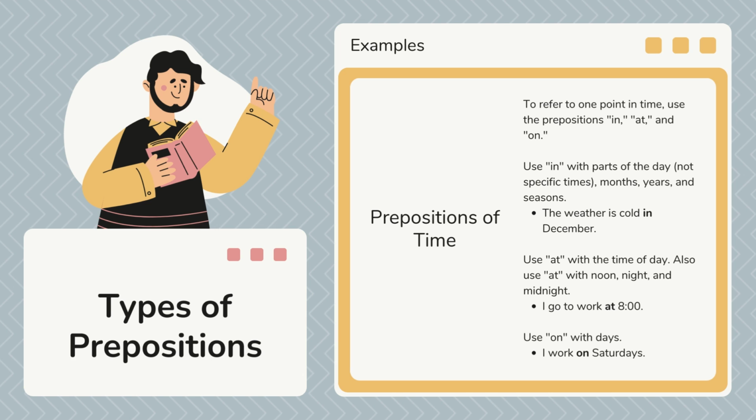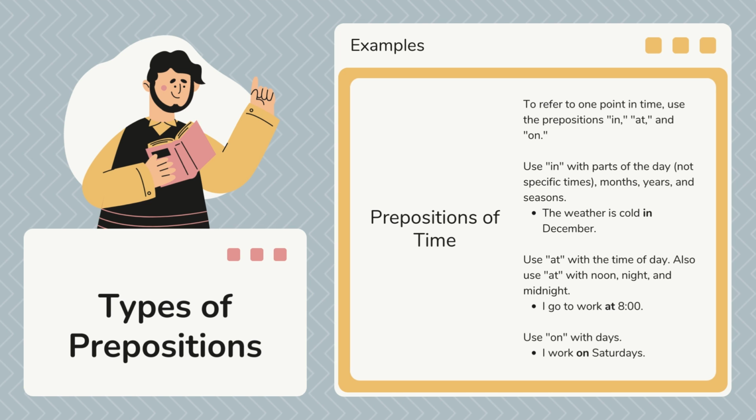Okay, this is something tricky because we say in the morning, we say in the afternoon, we can also say in the evening, but we say at night. So it's kind of tricky with night. But noon and midnight, those are pretty specific times. So we can go with at. Okay, the example we have here is: I go to work at 8 o'clock.